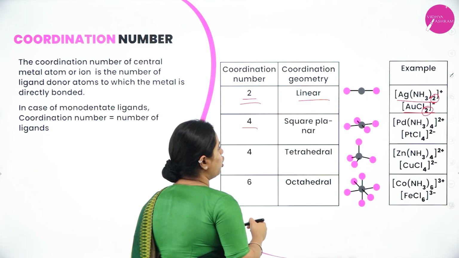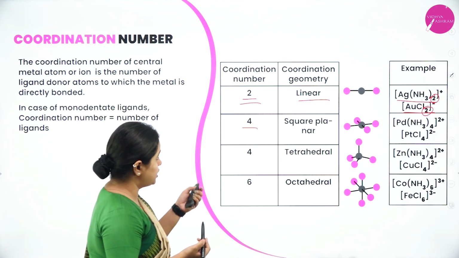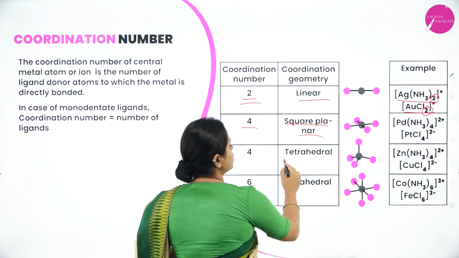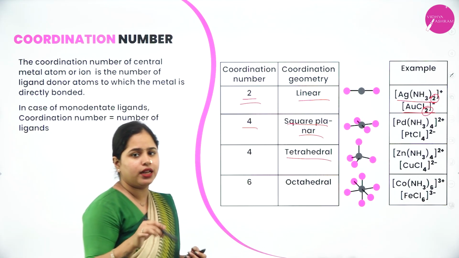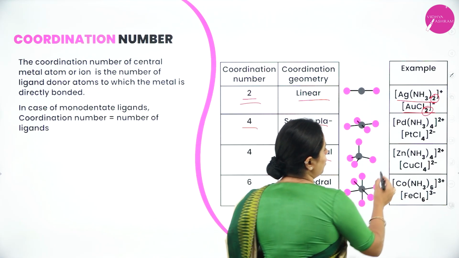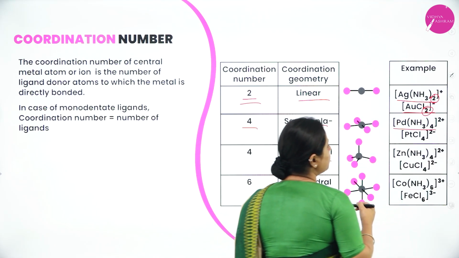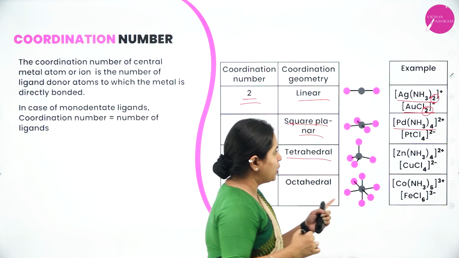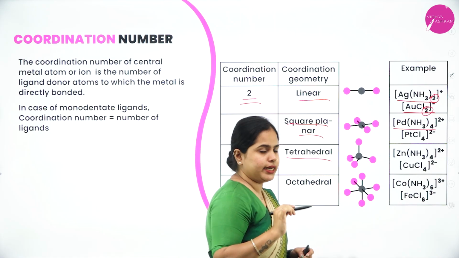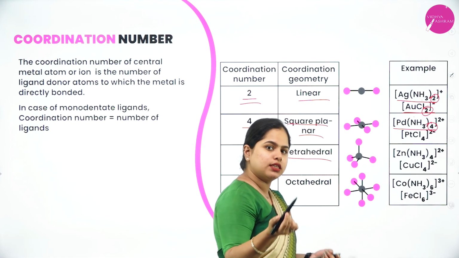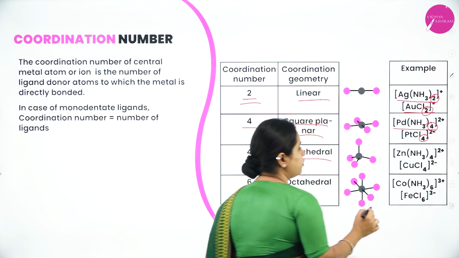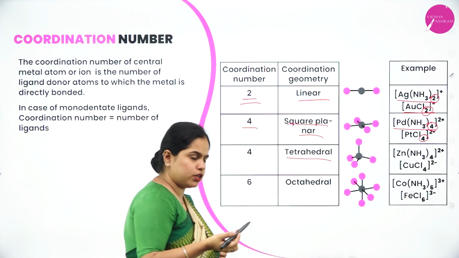Now if the coordination number is 4, the coordination geometry is square planar. Another possibility is tetrahedral. How to identify this we are going to study in detail. A square planar complex example is Pd(NH3)4 2 plus. Here also you can see ammonia is a unidentate ligand, so the number of ligands is the coordination number, which is 4. Here also PtCl4, the number of ligands is 4, so the coordination number is also 4.